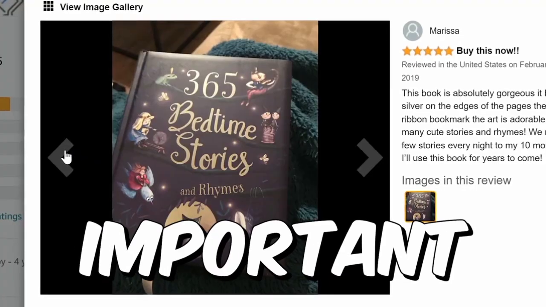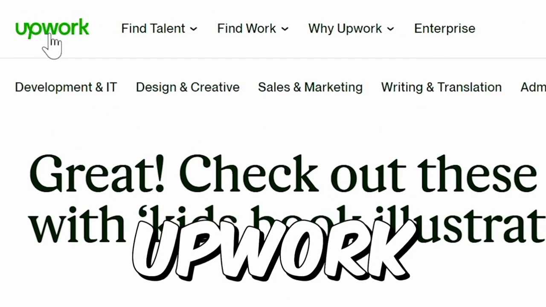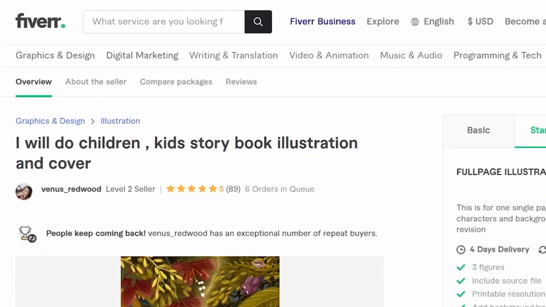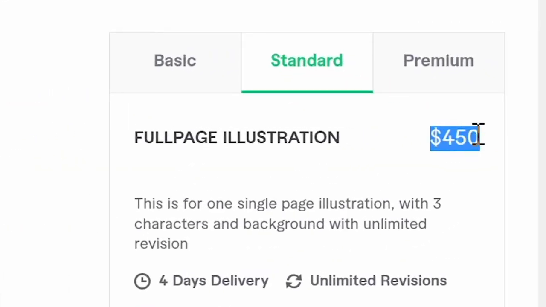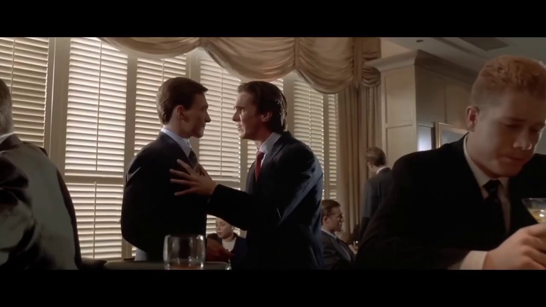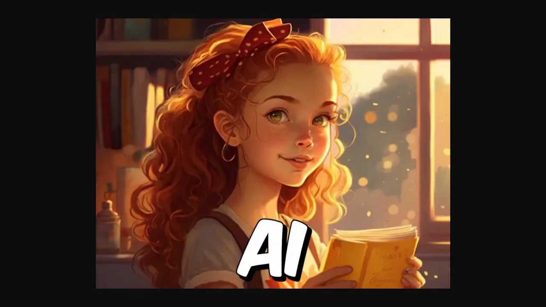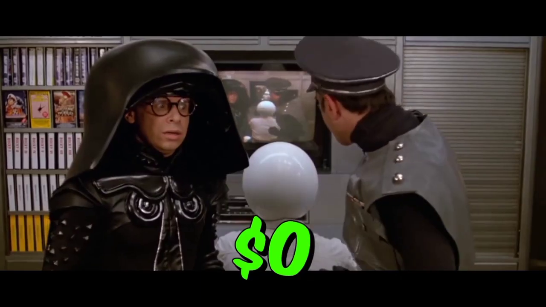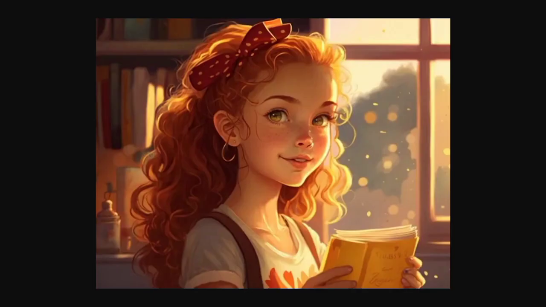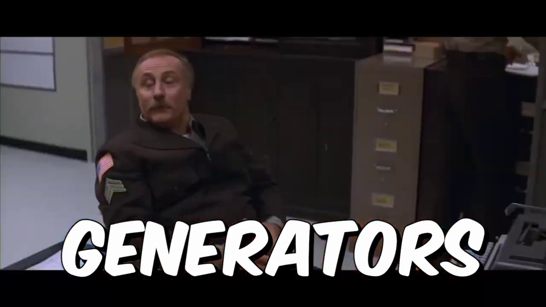We all know how important the illustrations are on these types of books. But if we just go to Upwork or even Fiverr, you will see that artists are charging hundreds of dollars for these illustrations. But what if I told you now that all of these illustrations that you see here were generated by AI and cost literally $0? Can you believe that? Yes, you can generate original images just like these ones right here, just by typing some words.